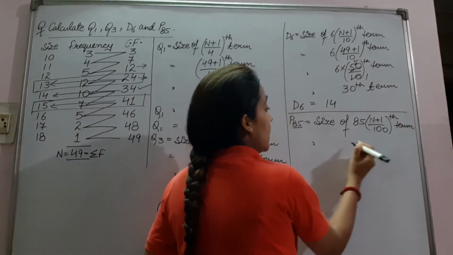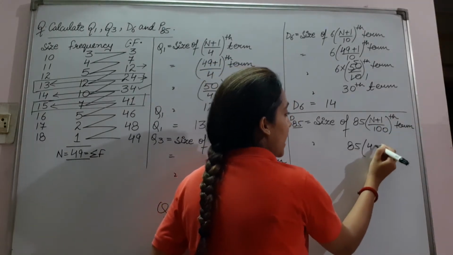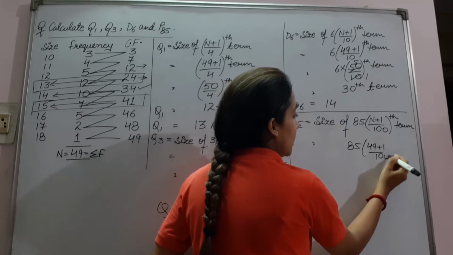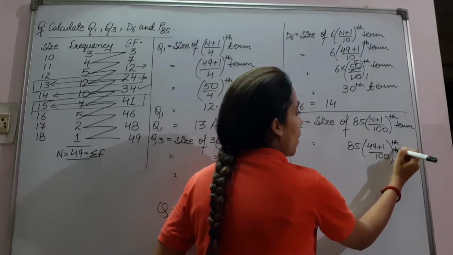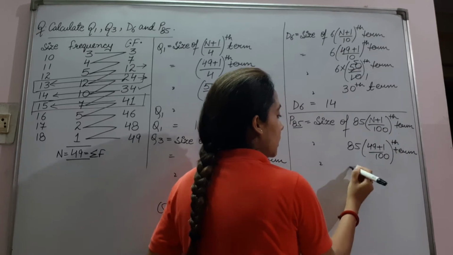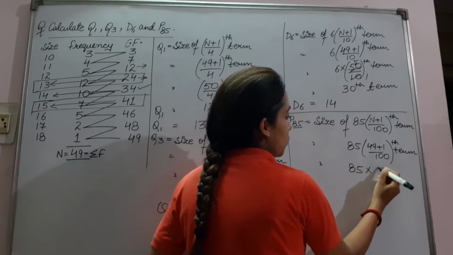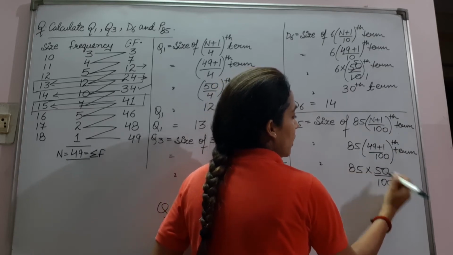So it will be 85 multiplied by 49 plus 1 upon 100th term. 85 into 50 upon 100th term.